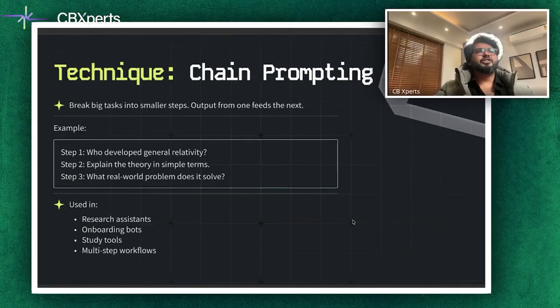This technique is used in research assistants, onboarding bots, and study tools. In your projects, chain prompting can help you automate multi-step workflows like gathering requirements, summarizing user stories, and generating test cases. Break the problem into smaller steps and explain a recipe: gather ingredients, prepare, let's say, a masala chai, or whatever example you take, but break it down into steps and use it. This particular strategy is something which I've used along with the next one, which I'll talk about, as part of my regular activities when I'm interacting with large language models.